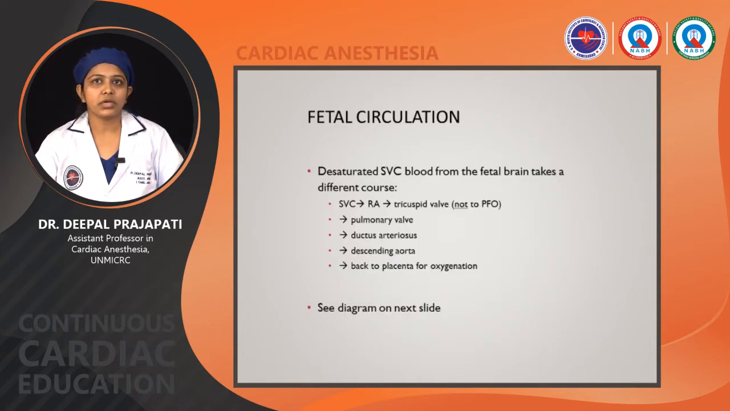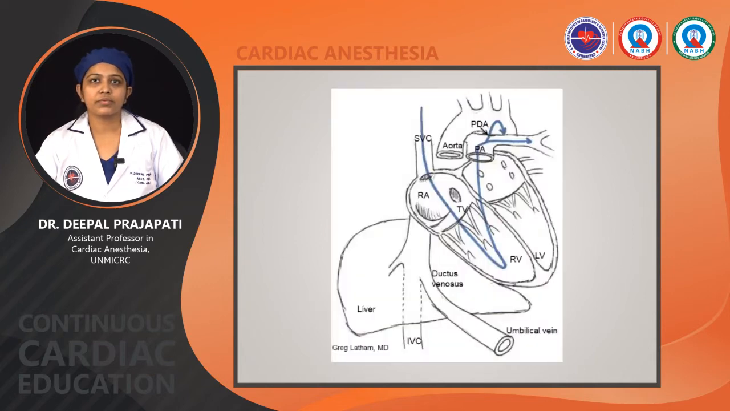Desaturated SVC blood from the fetal brain takes a different course. From the SVC to the RA, from the RA to the tricuspid valve, from the tricuspid valve to the pulmonary valve, ductus arteriosus, and descending aorta, and from the descending aorta back to the placenta for oxygenation. Here is the slide for that.